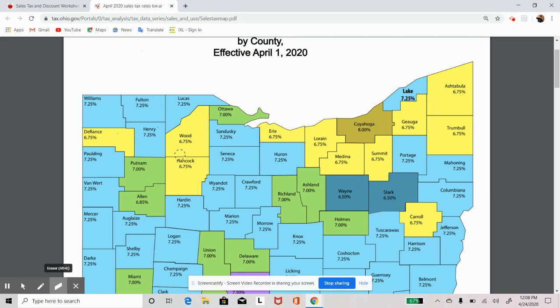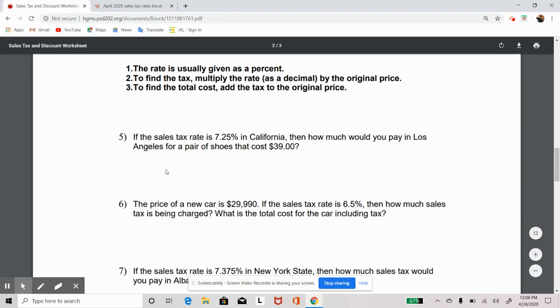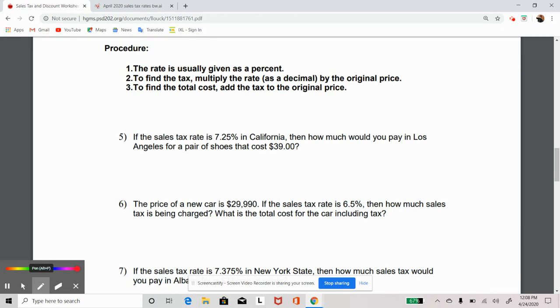As always, I like to do the erasing because it'll just pop up the same way. All right, here we go. Back at it here. So in order to look at the sales tax, we have to find it in three ways, okay? The rate is usually given as a percent. To find the tax, we have to multiply the rate as a decimal by the original price. To find the total cost, add the tax to the original price. And we'll talk about the proper terminologies there.